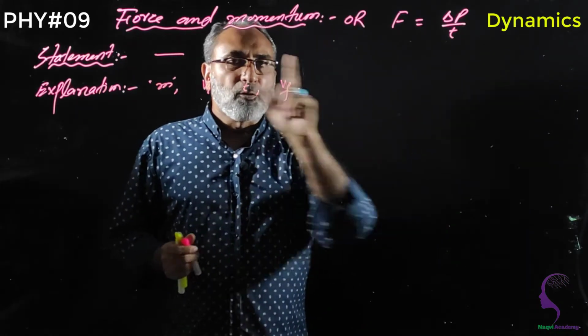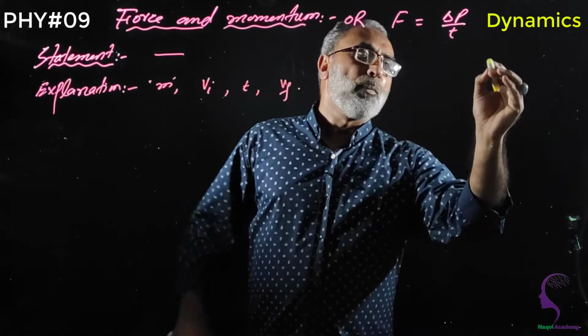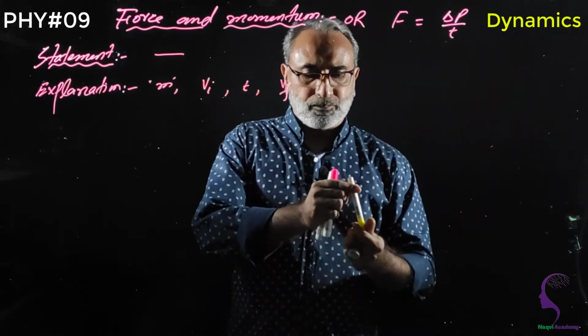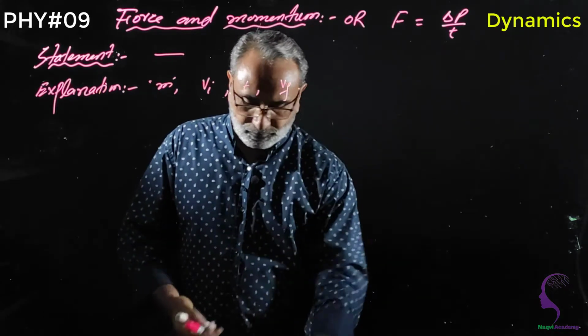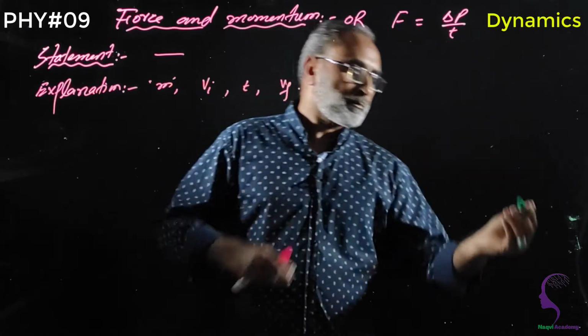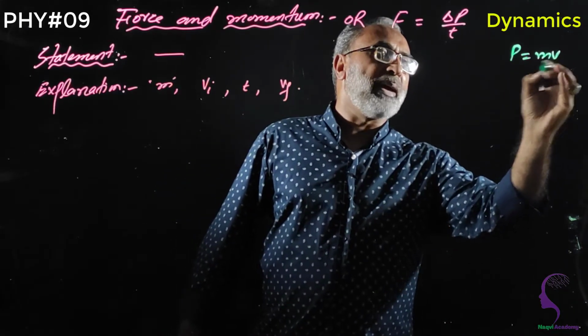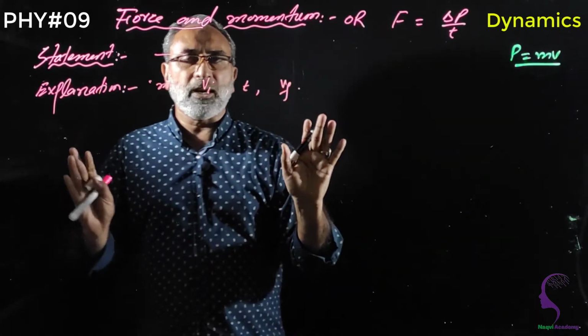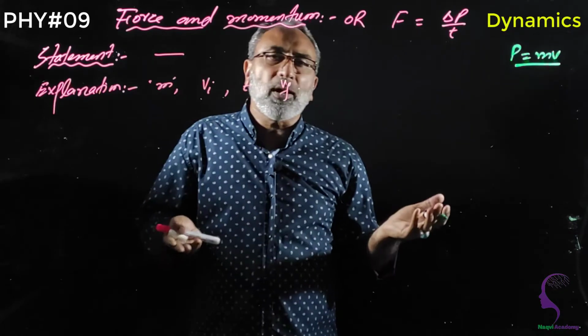So before starting this topic, you should know what momentum is. Momentum is always equal to the product of mass and velocity. Generally momentum is denoted by P, and the quantity of motion in a body is called momentum.